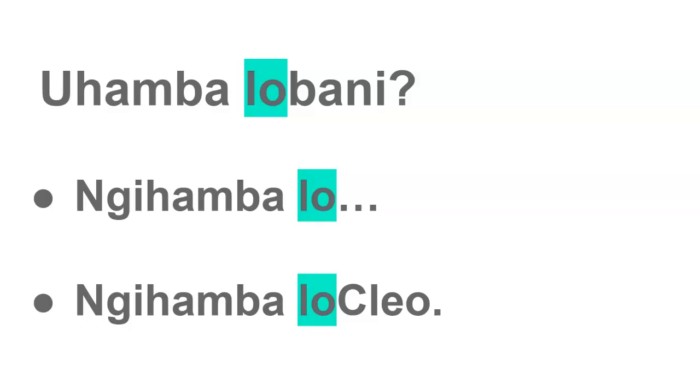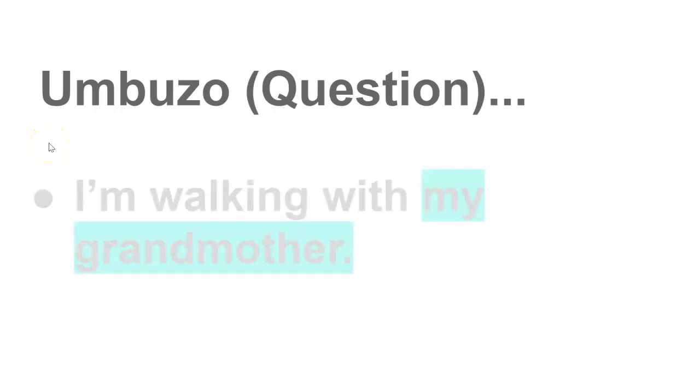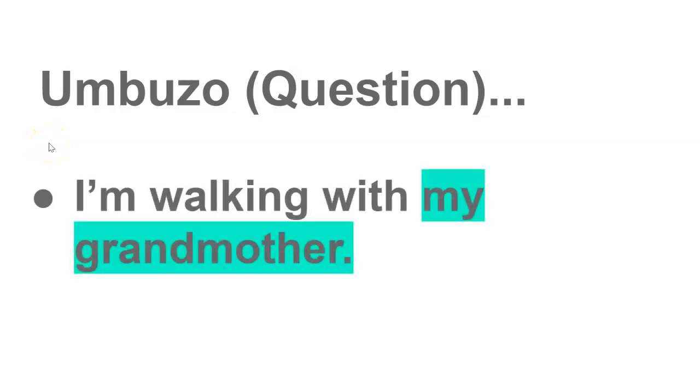Right. So lastly, I have a question for you. Umbuzo is what we call a question in Ndebele. So I need you to say I am walking with my grandmother. In this lesson, I taught you how to say I'm walking with grandmother. But what if you wanted to be more specific? You want the next person to know that you are talking about your grandmother, right? How are you going to answer that question?